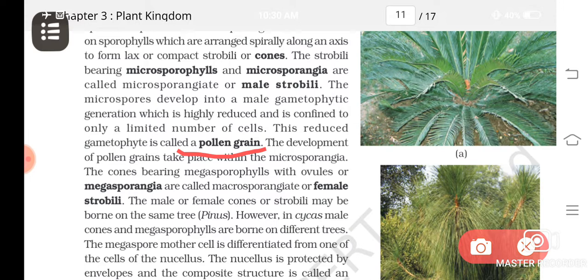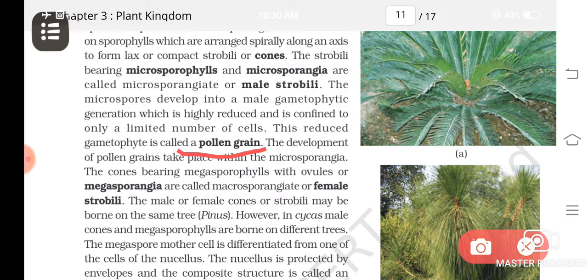Now compare bryophytes and gymnosperms. In bryophytes, the gametophyte was the dominant phase, the real plant body, and the sporophyte was dependent on it.